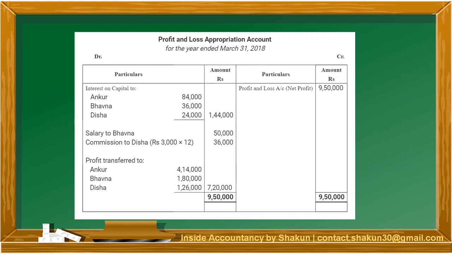We have to write the distributable profits from the working note which we had prepared. So Ankur's share of profit was 4,14,000, from which the deficiency has been subtracted. For Bhavna, the profit remains the same because it was more than the guaranteed amount, and for Disha the profit was 1,20,000, to which we have added the deficient amount of 6,000.